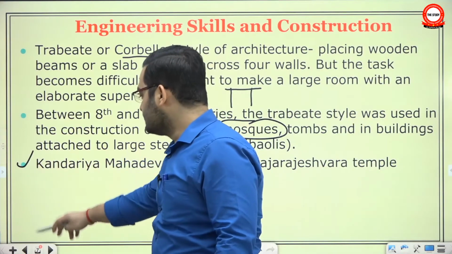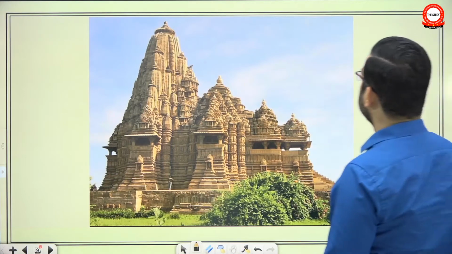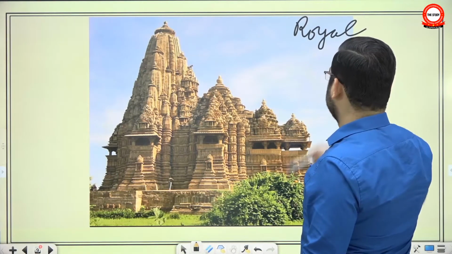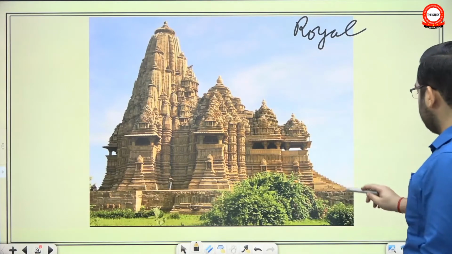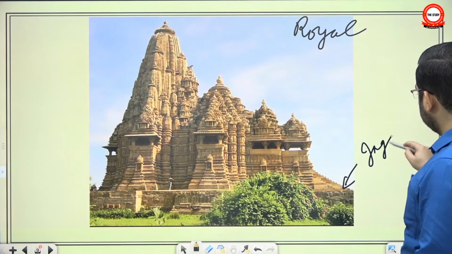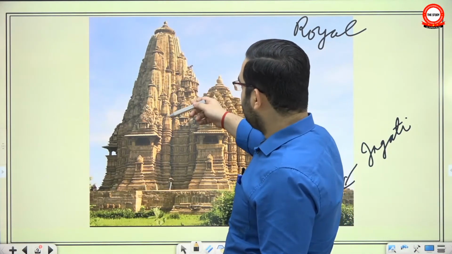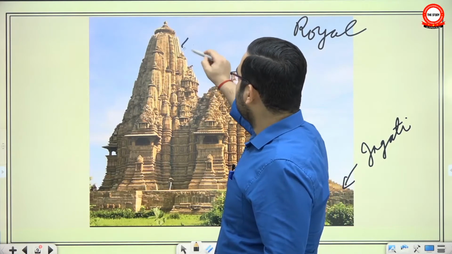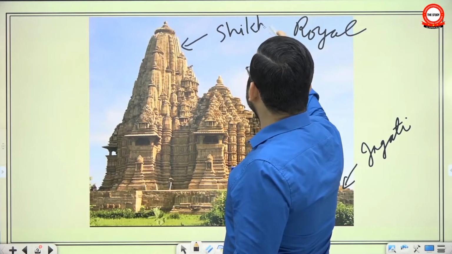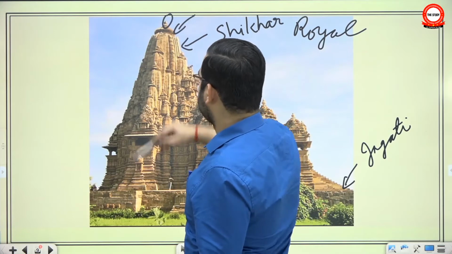into one main example. Look, this is the Kandaria Mahadev temple in Khajuraho. Now it is believed that it was a royal temple, meaning the common people were prohibited from entering. And look at the structure. You have this raised platform, Jagati. Now obviously, the largest shikhar will be on top of the Garbhagriha, where the statue of the god is consecrated. Then you have a malak and a kalash at the top of it.